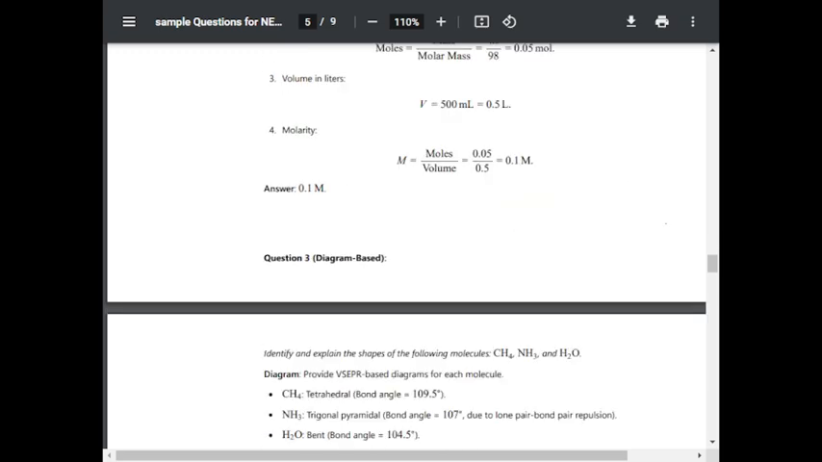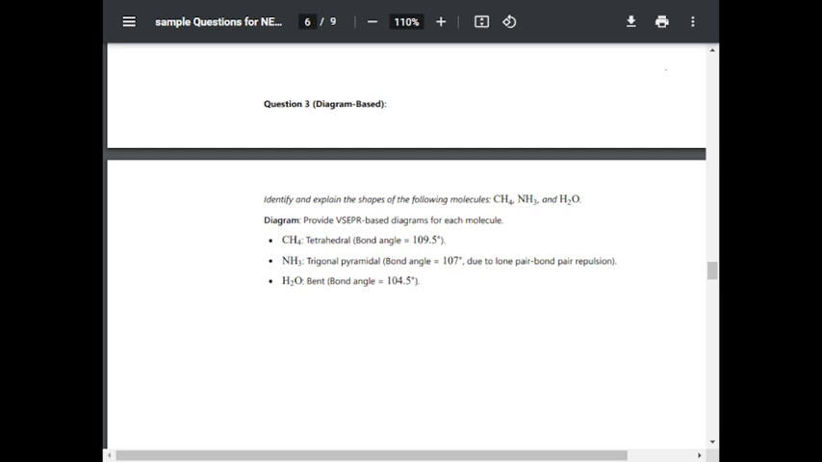Question number 3. Diagram based. Identify and explain the shapes of the following molecules: CH4, NH3 and H2O. Diagram: provide the VSEPR based diagram for each molecule.